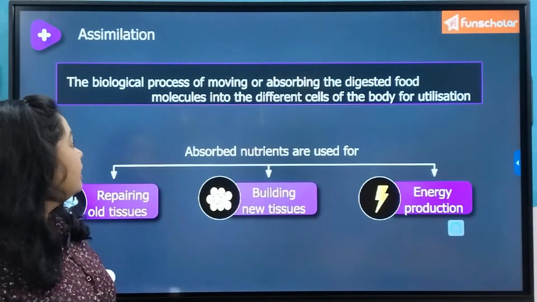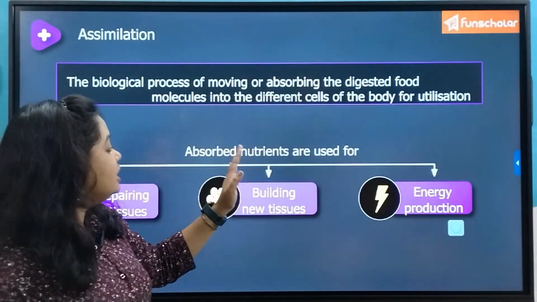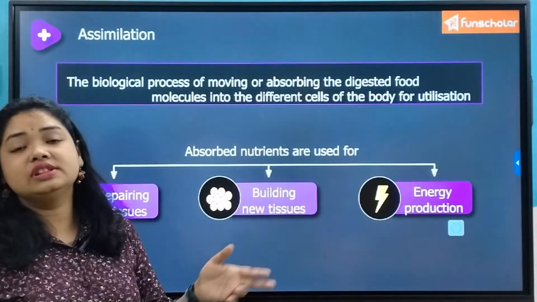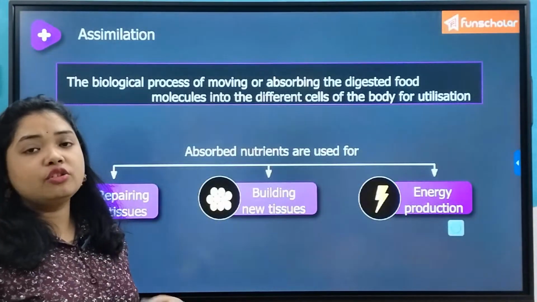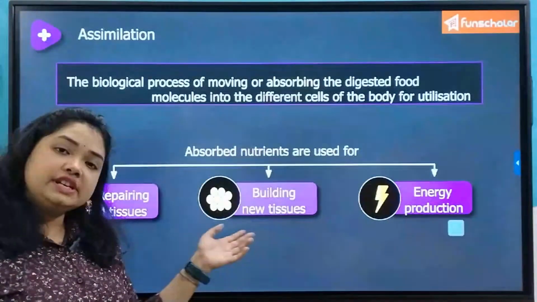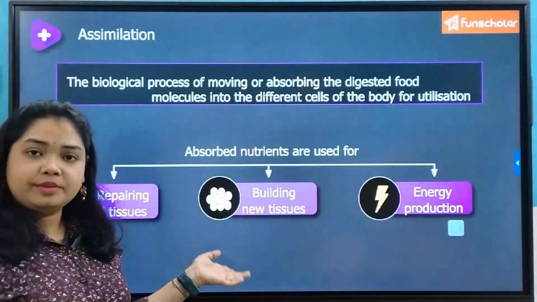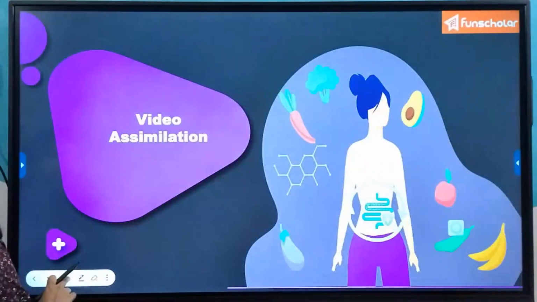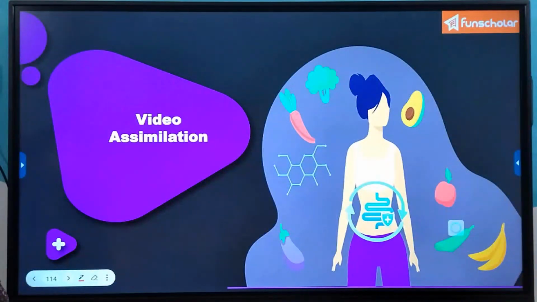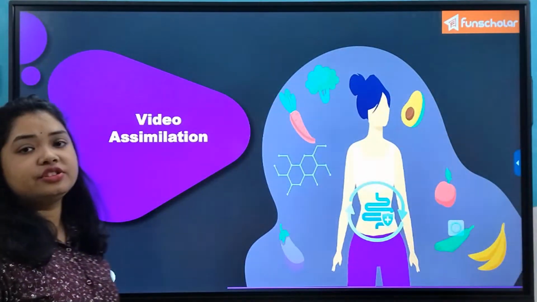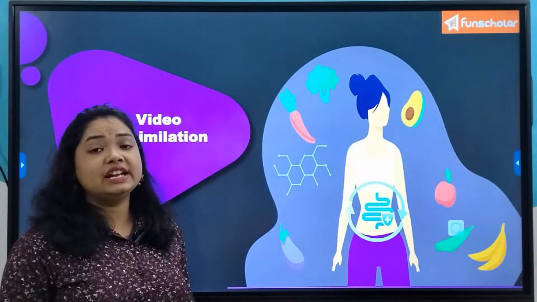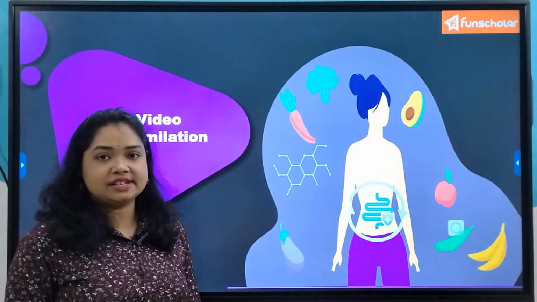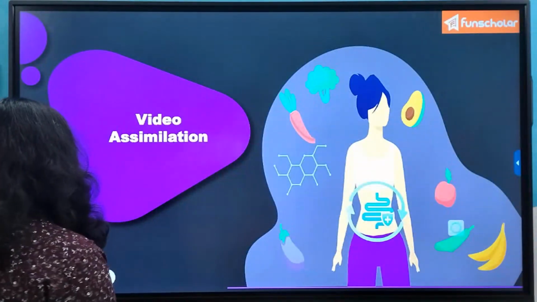Therefore the absorbed nutrients need to go and again get assimilated in all the cells of our body in order to perform these necessary life-saving processes of our system. Now we will watch a video regarding assimilation and try to understand what it really is and how it happens in our body system. So let's watch it.